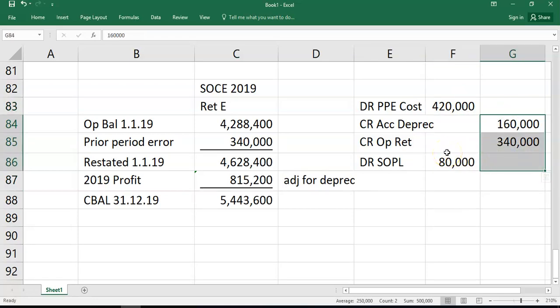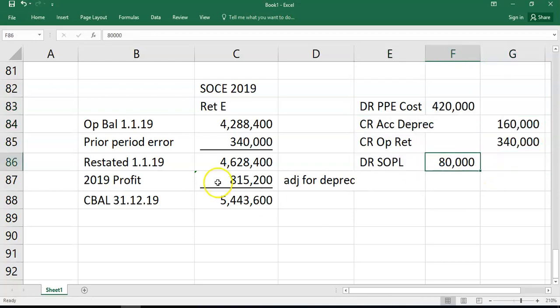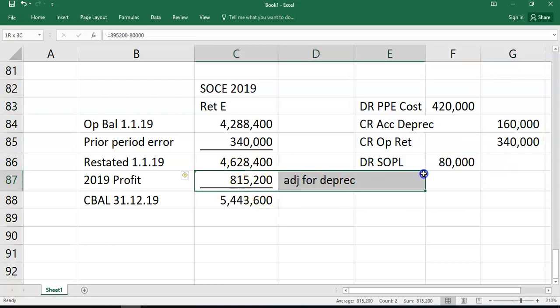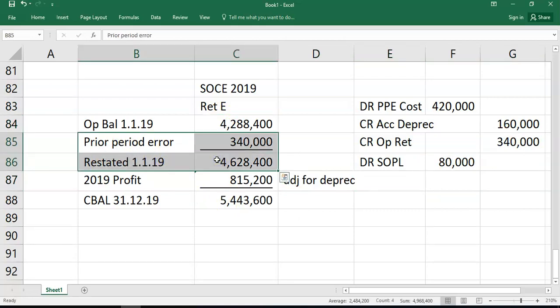So what we're really only interested in for the current year, prior year split is the impact on profits. The errors themselves, where they hit other line items, can just be thrown into the statement of financial position, because it doesn't really matter when it happened, it's still going to show up in the same line items. What does matter when it happened is retained earnings, because it either goes through the current year P&L, reflected here, or it goes through prior year P&Ls, which is reflected in a restated opening retained earnings balance.